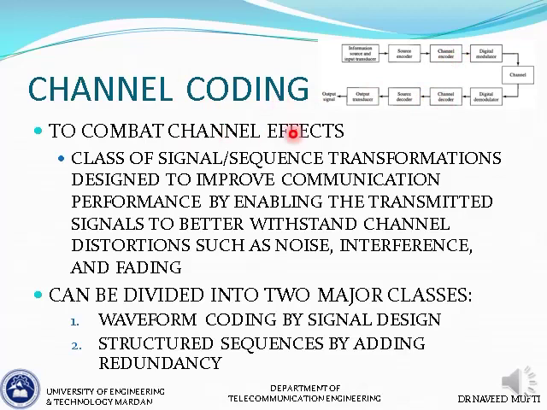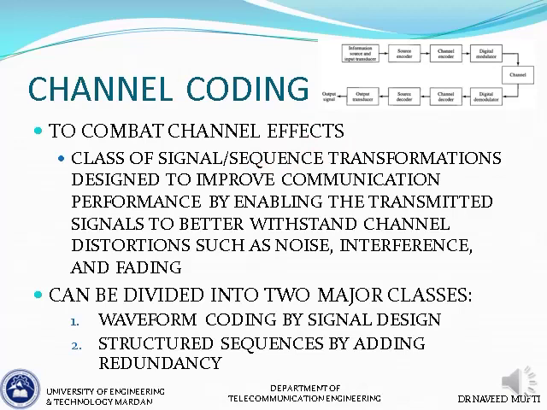So what is channel coding? It's a class of signal or sequence transformations designed to improve communication performance by enabling the transmitted signals to better withstand channel distortions such as noise, interference, fading, etc. So we are preparing our signal beforehand. Before going into the channel, we are preparing it for the ill effects of the channel. We know that while it goes through the channel, it might get affected by noise, interference, fading. So how can we better prepare our signal to combat those channel effects? This is like the vaccine.